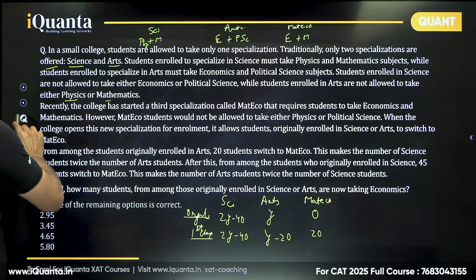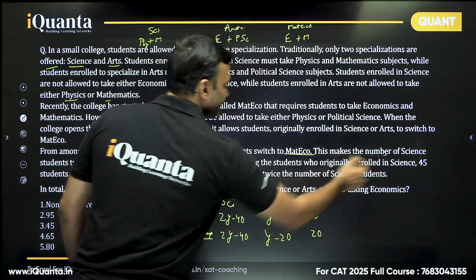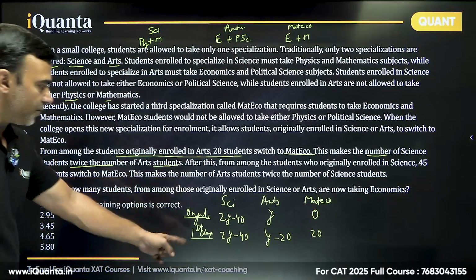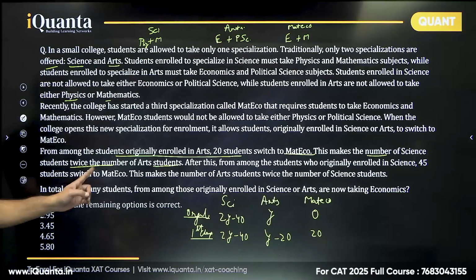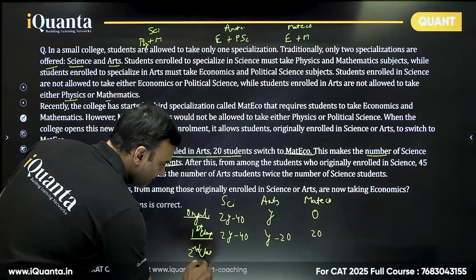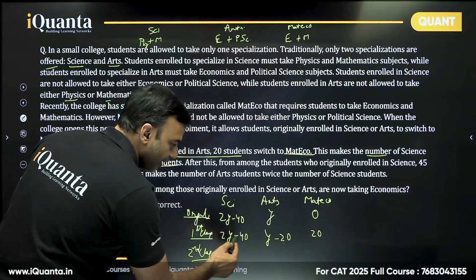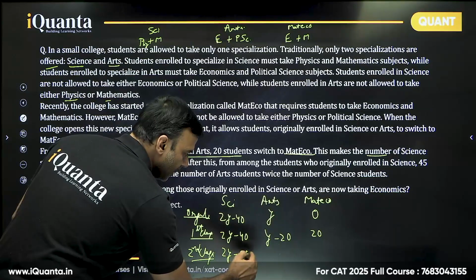So what we have used till now: originally 20 students switch to Math Eco, and this makes the number of science students twice the number of art students. Now, from among the students originally enrolled in science, 45 students switched to Math Eco. This is the second change. From science, 45 students leave, so 2Y minus 40 minus 45 becomes 2Y minus 85.